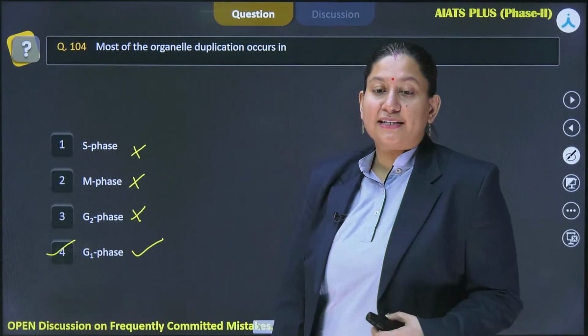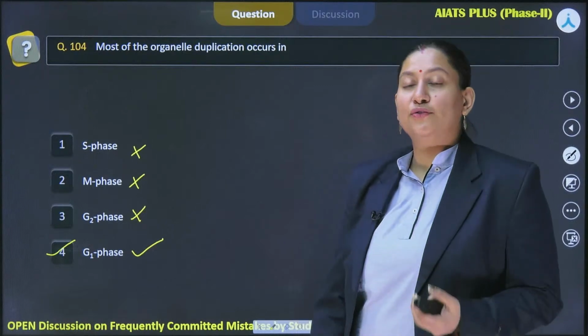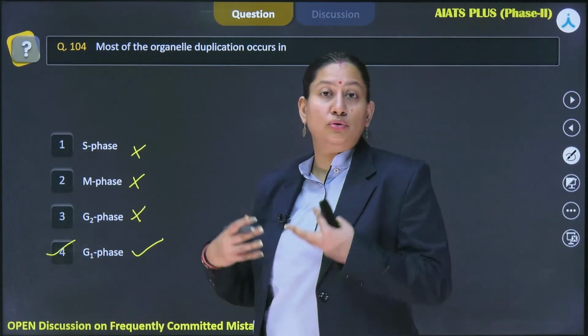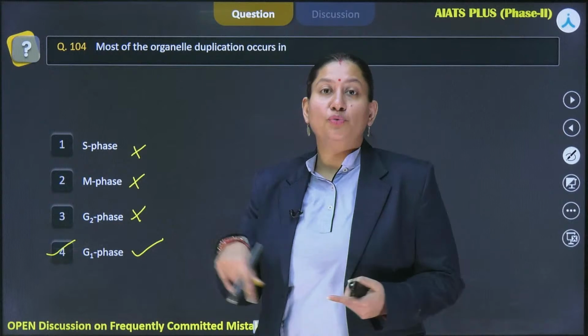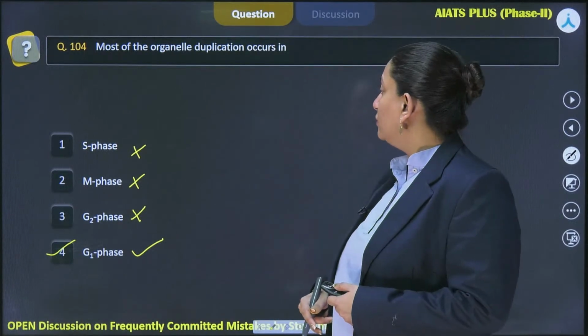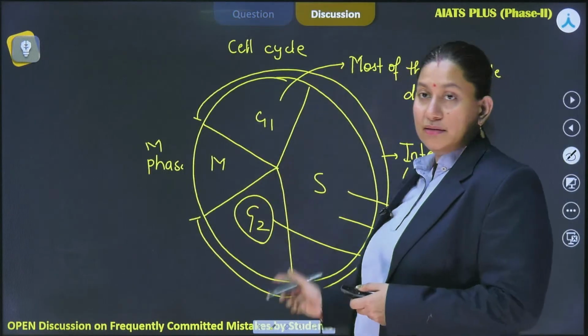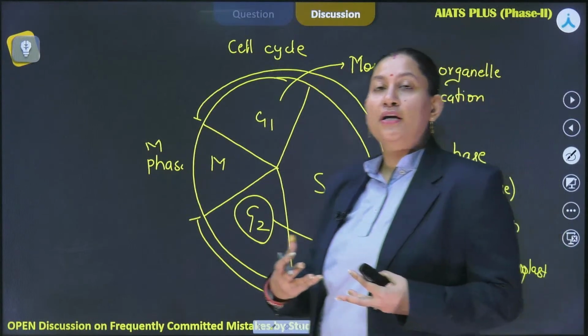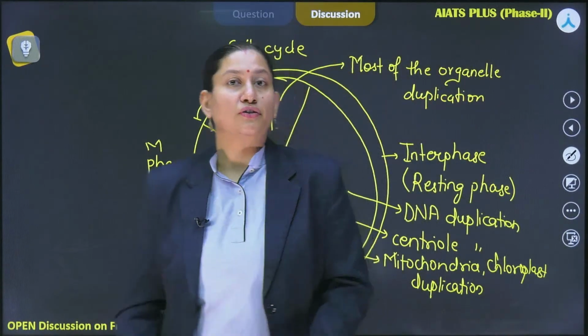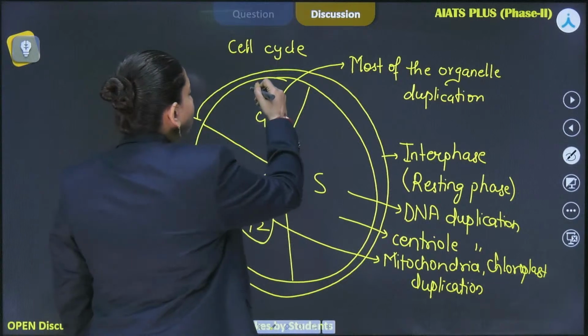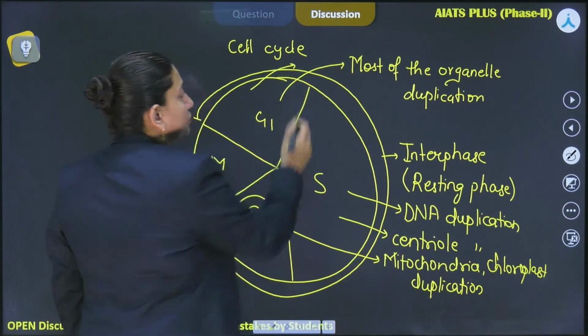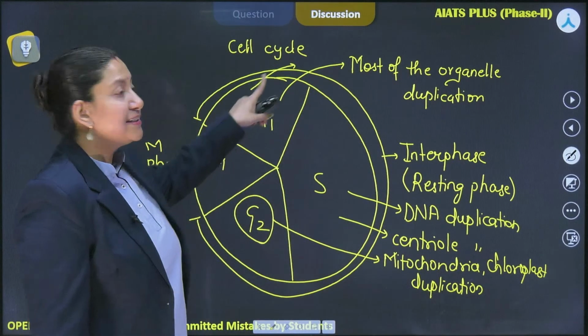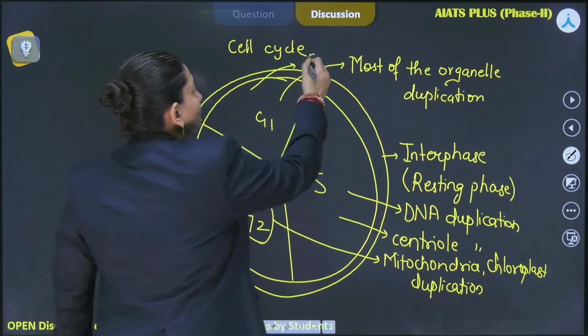Okay, so someone is asking why cells go into the G0 phase. If the cell has to differentiate, then it has to break this particular cell cycle in order to get differentiated, because now the cell has to perform a certain function. So in that particular case, or in some other stimuli condition, the cell exits the G1 phase, enters into a